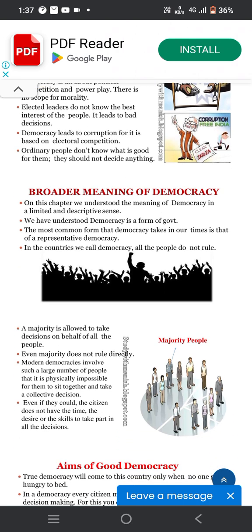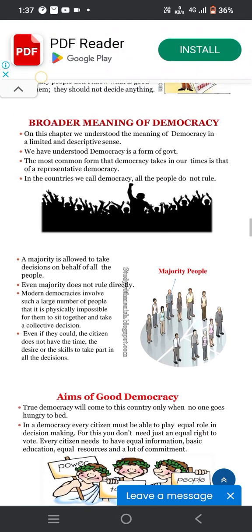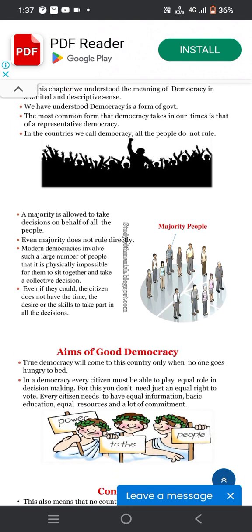The broader meaning of democracy. Democracy does not mean only a form of government, we should also use it in our daily life. Okay, like a majority is allowed to take decisions on behalf of the people. Even so, the majority does not rule directly. The modern democracy involves such a large number of people that it is physically impossible for the people to sit together and take collective decisions. Even if they could, citizens do not have the time, the desire, or the skill to take part in the decision.